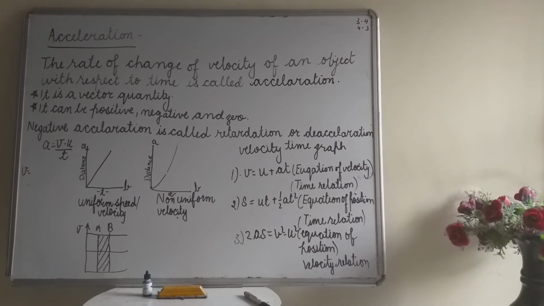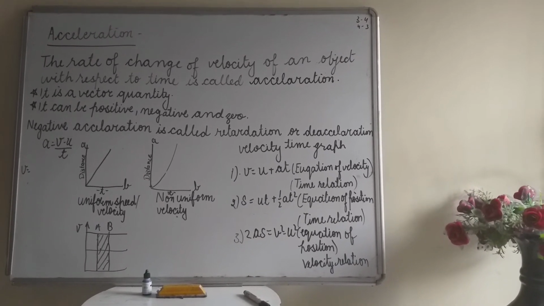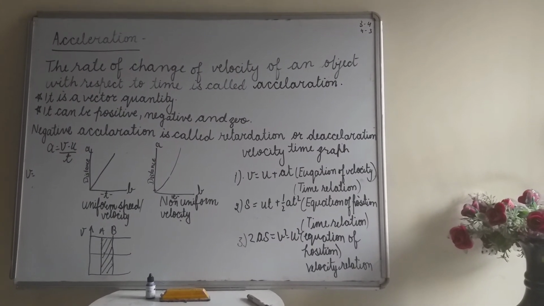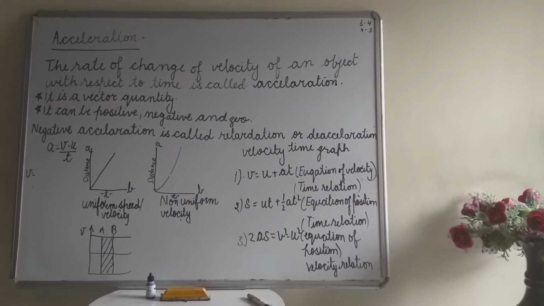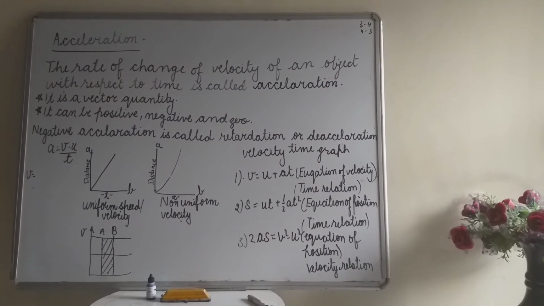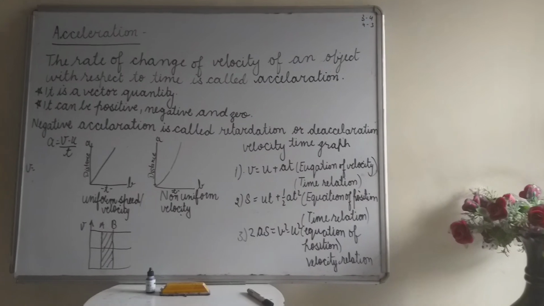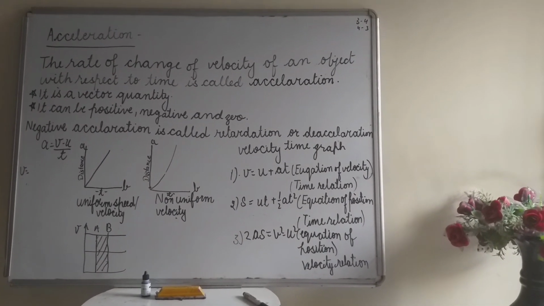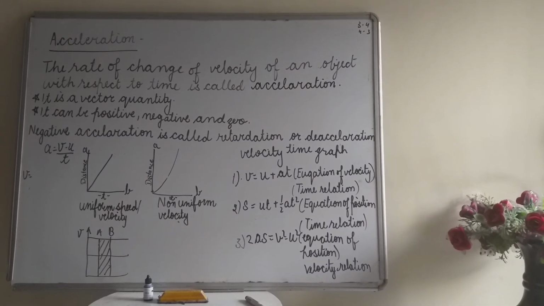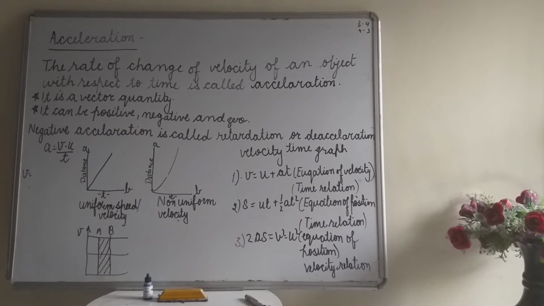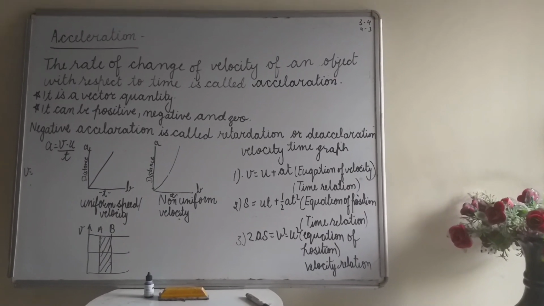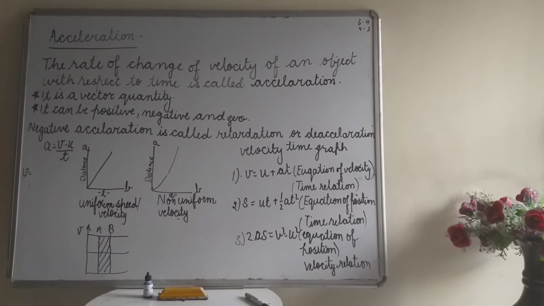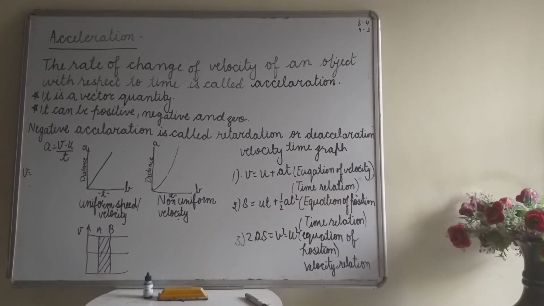The third equation is the position velocity relation. The first equation was v is equal to u plus at. Second, s is equal to ut plus half at square. And third is 2as is equal to v square minus u square. So the first equation is the equation of velocity time relation. Second, we can say the equation of position time relation. And third, we can say the equation of position velocity relation.